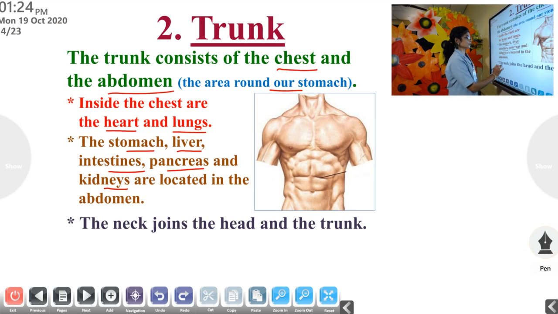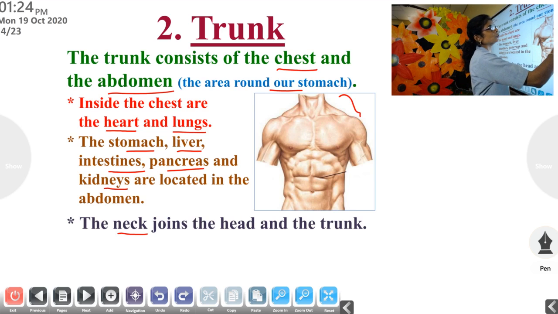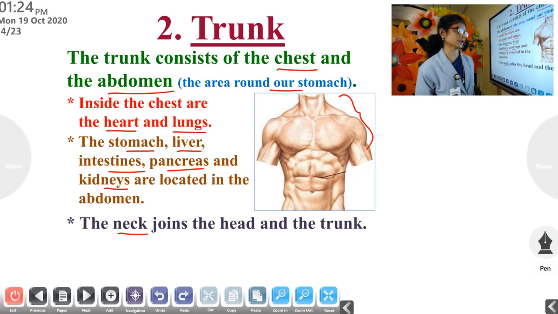The neck joins the head and the trunk. Clear? Once more. The trunk consists of chest and abdomen. Inside the chest are the heart and lungs.